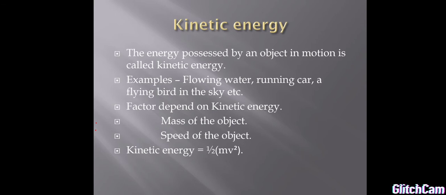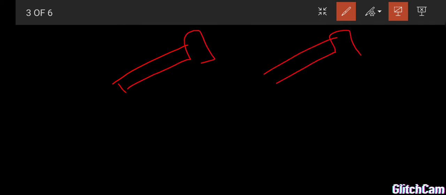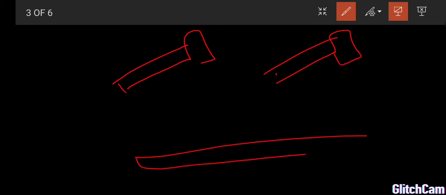Now with some examples from experiments we are going to prove how the mass and the speed affect the kinetic energy. Here are two identical hammers, but one is made of plastic, the other one is made of iron. Here we have a wooden board, and above the wooden board two identical nails are placed.